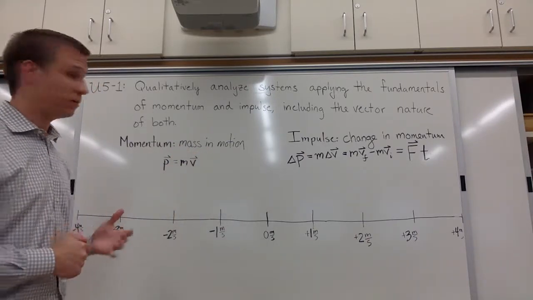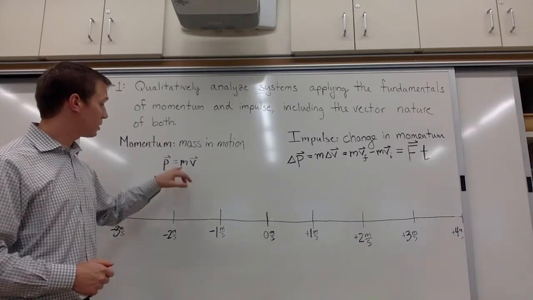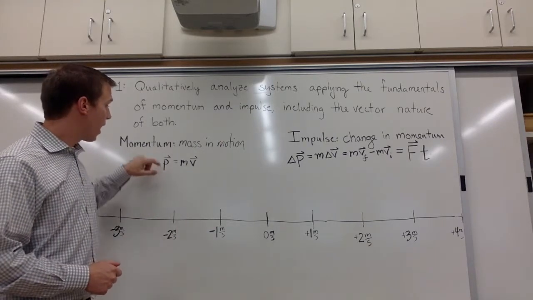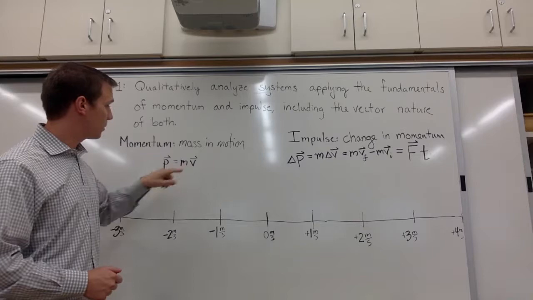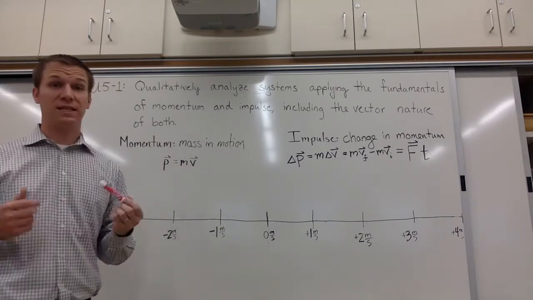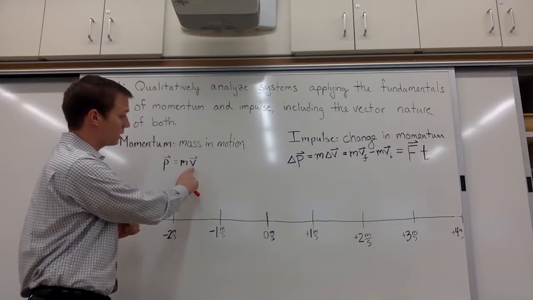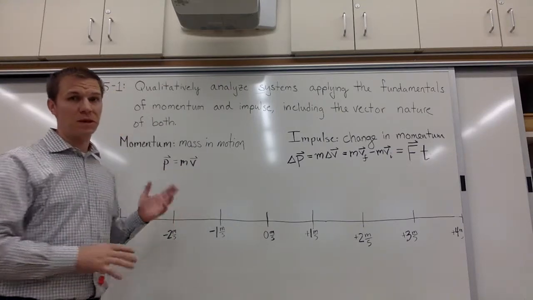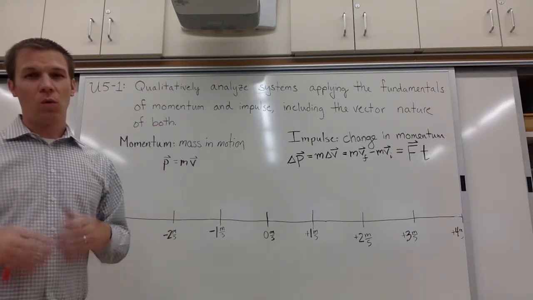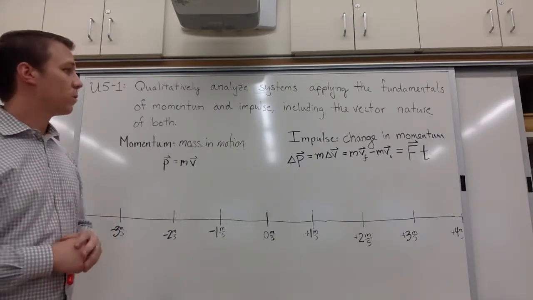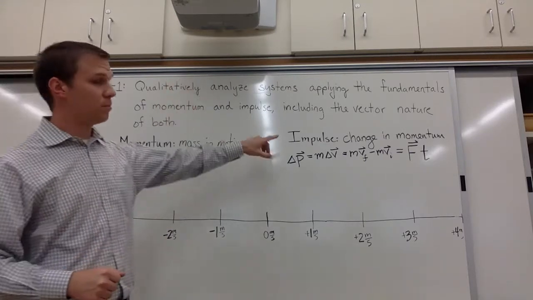For the equation, P is the variable we use, and it's just the mass times the velocity. I put vector arrows over the momentum and the velocity variables because it is a vector, it has direction. The direction of the momentum is always the same as the direction of the velocity. Momentum by itself isn't that interesting. Where things get more interesting, more exciting, is with impulse.